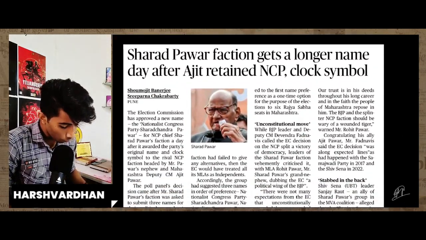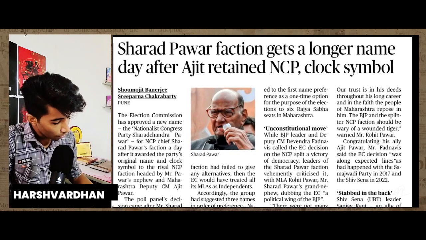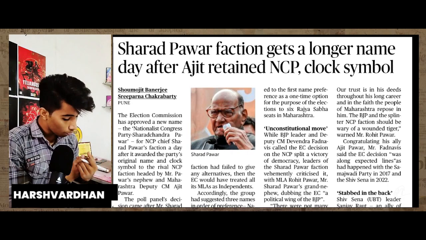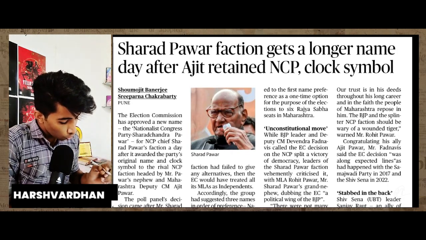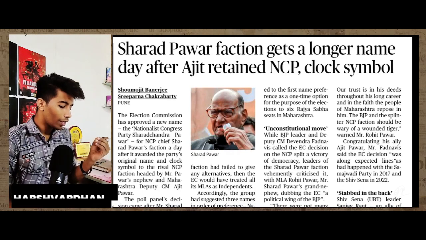And let's see, Sharad Pawar, again he is a very interesting character of this complete news. Let's see what he is trying to do. He just got a new party symbol and created a new party with a new name. So the Sharad Pawar faction gets a longer name, a day after Ajit retained the NCP clock symbol.